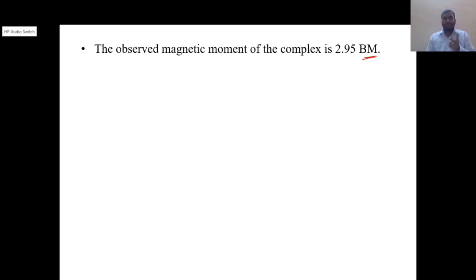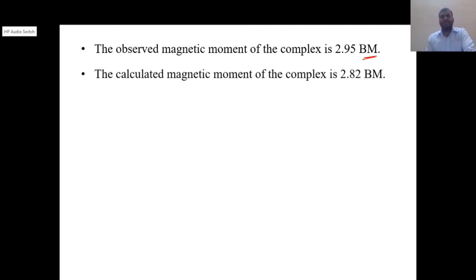So the two unpaired electrons lead to a complex magnetic moment of 2.95 Bohr magneton. The calculated magnetic moment of the complex is 2.82 Bohr magneton. These are very close to each other, so the observed and calculated values are approximately equal.